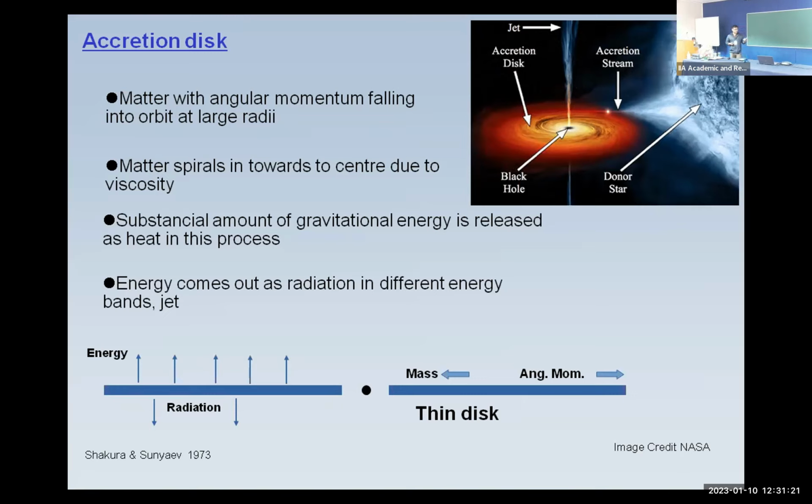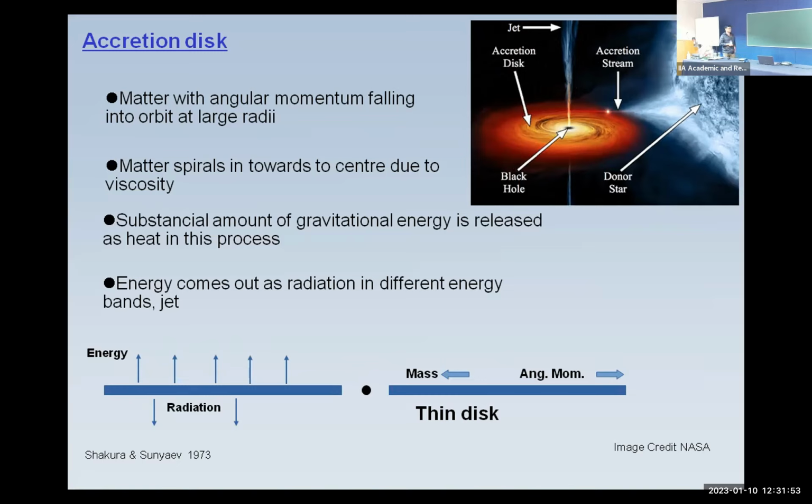In this classic paper, they showed that there is a thin disk, and they considered the viscosity as a parameter, because the origin of viscosity requires a huge amount of viscosity, which can be generated by some turbulent effect or magnetorotational instability. Putting all these effects aside, they considered the viscosity as a parameter. So here you can see that the mass is falling in and angular momentum is transported out.